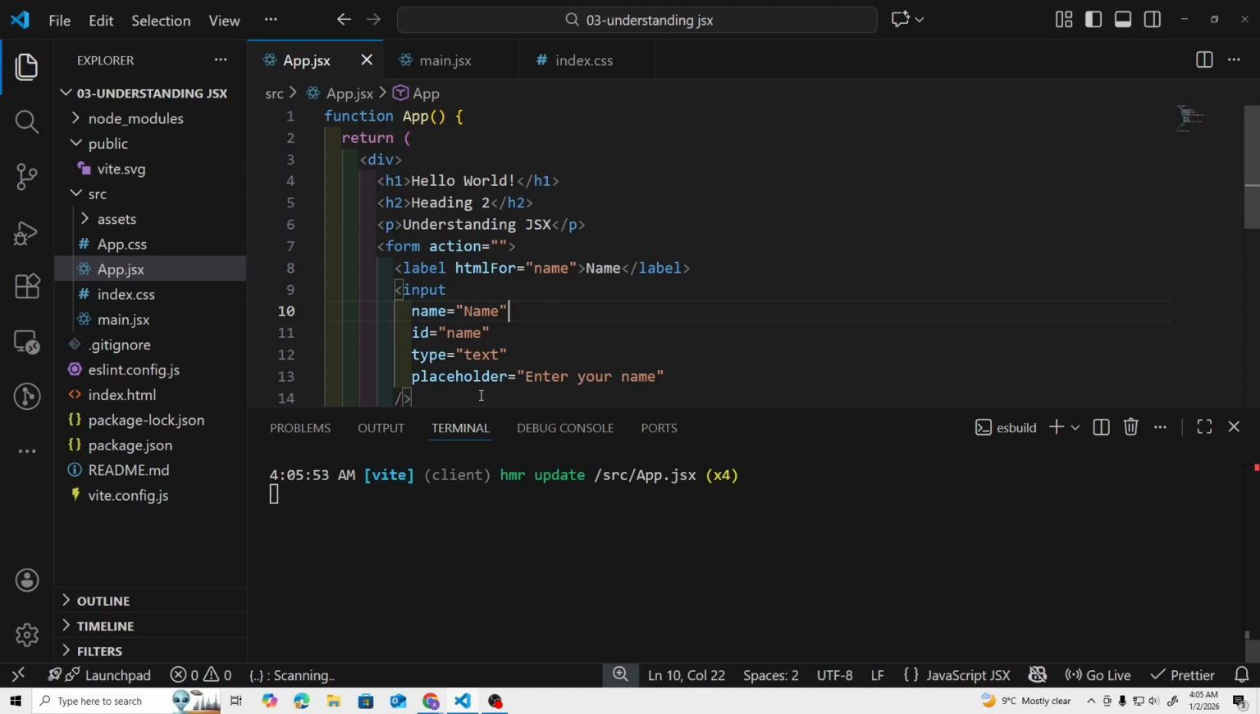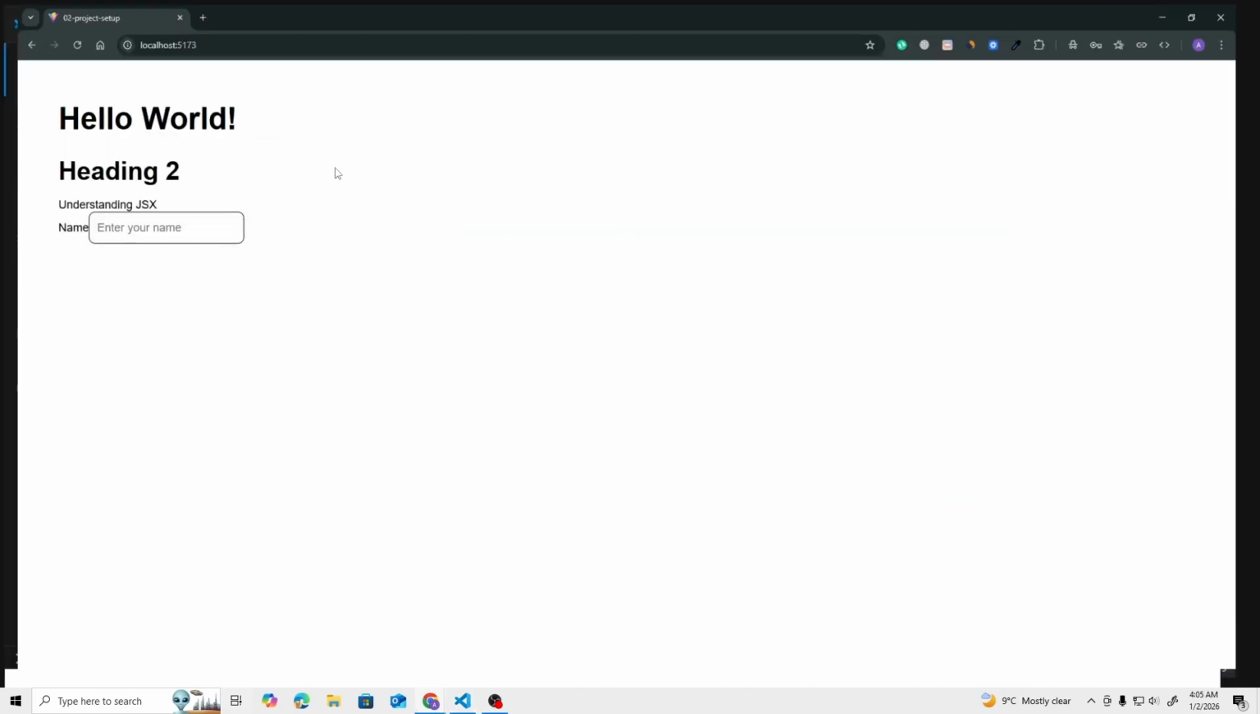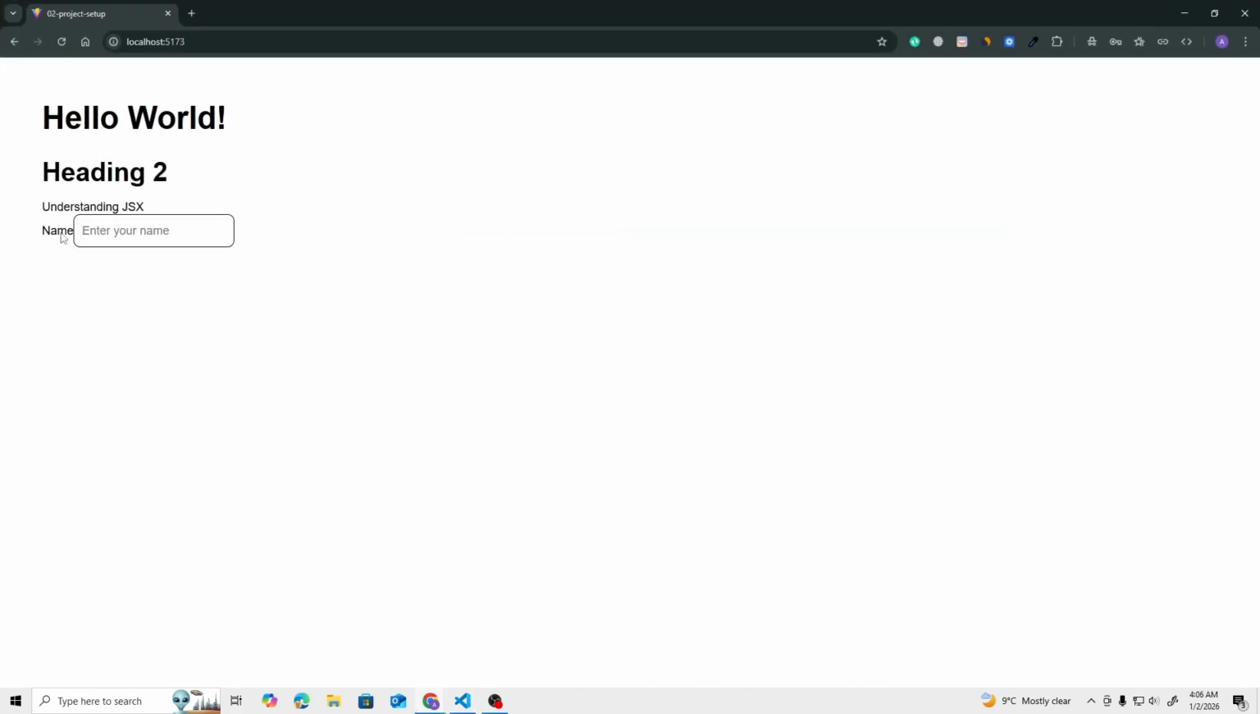Let's save it and let's go back to the browser. Let's give it a refresh, and here you can see we are getting this name label. And if I click on it, the input is focused, which means this is done correctly.